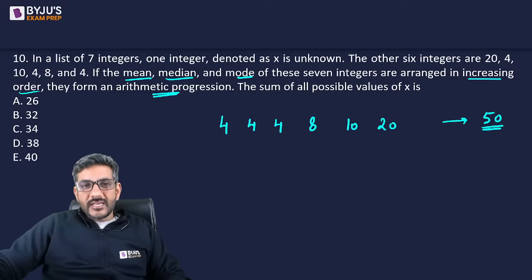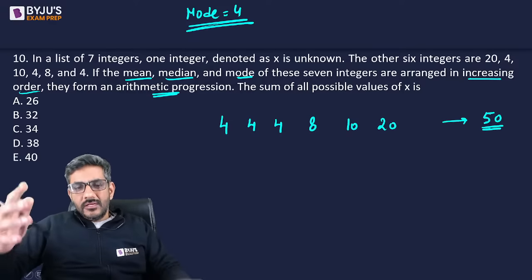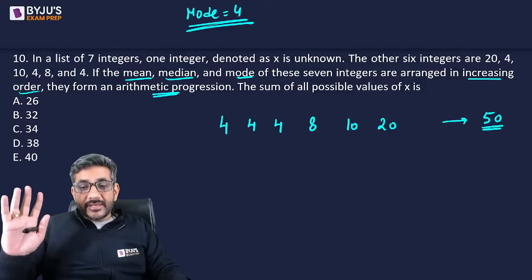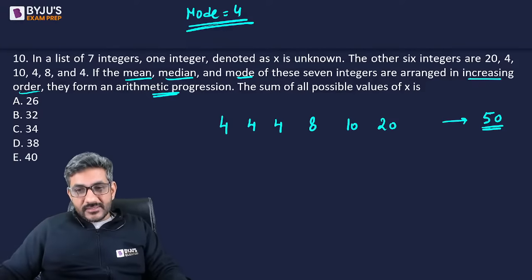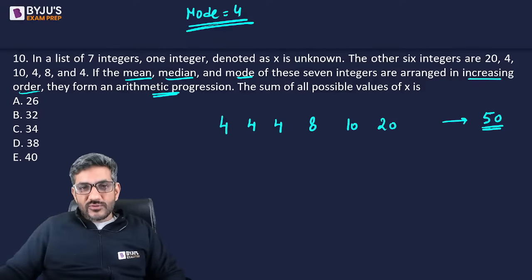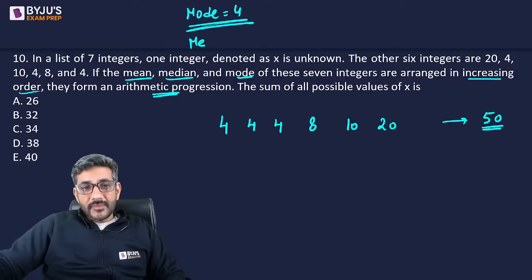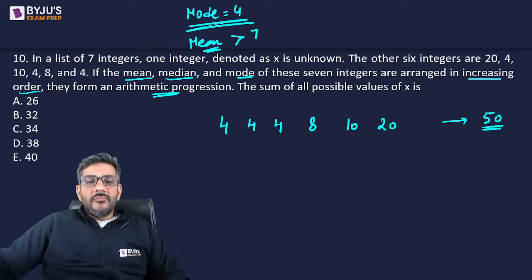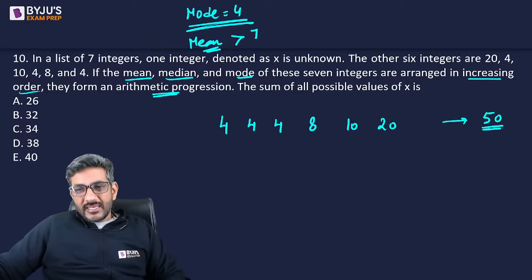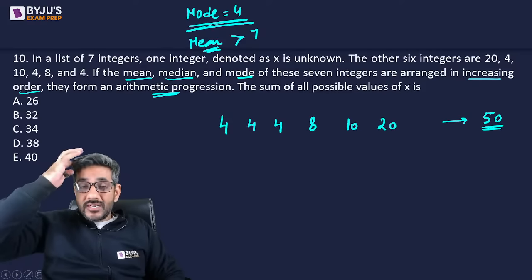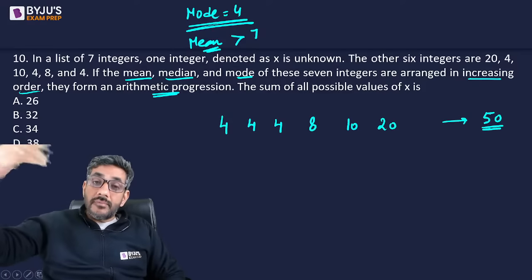Now from this data, can I surely say that the mode has to be 4 for whatever x is? जो एक इंटीजर हमारा बच गया है x, whatever that x is, we can surely say that the mode is going to be 4. Mode is the value which occurs the maximum number of times. Next, can I surely say that the mean is definitely greater than 7? Because there are 7 numbers, already their sum is 50. The 7th number, whatever it is, the sum is going to be above 50.